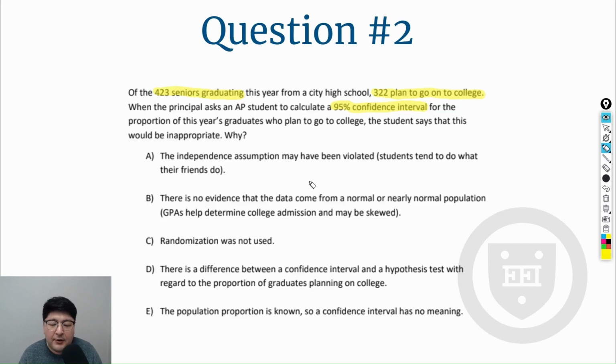We already have the data for all 423 of them, meaning we actually know the exact population proportion of graduates going to college already. So it's not from a sample, but the 423 is the whole population. So there is no sampling variability, meaning the confidence interval is really not needed because we already took the survey of all 423 seniors, not a sample of them. So the answer will be E. The population proportion is known, so a confidence interval has no meaning.